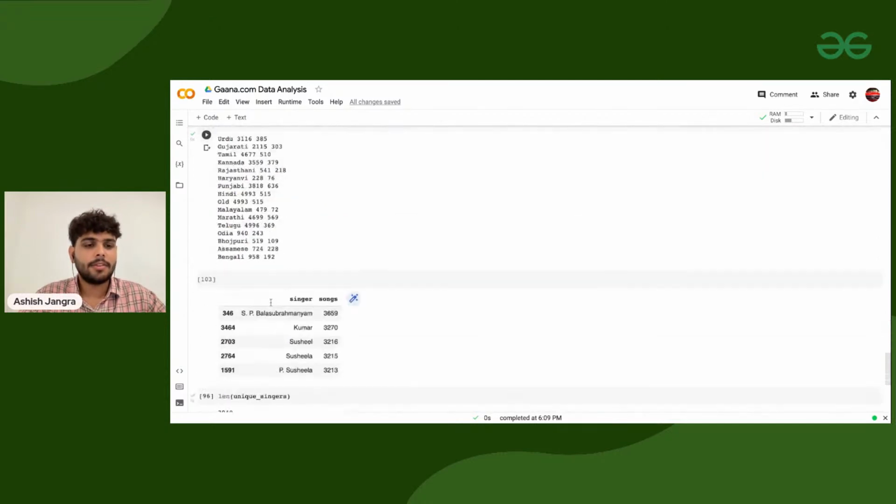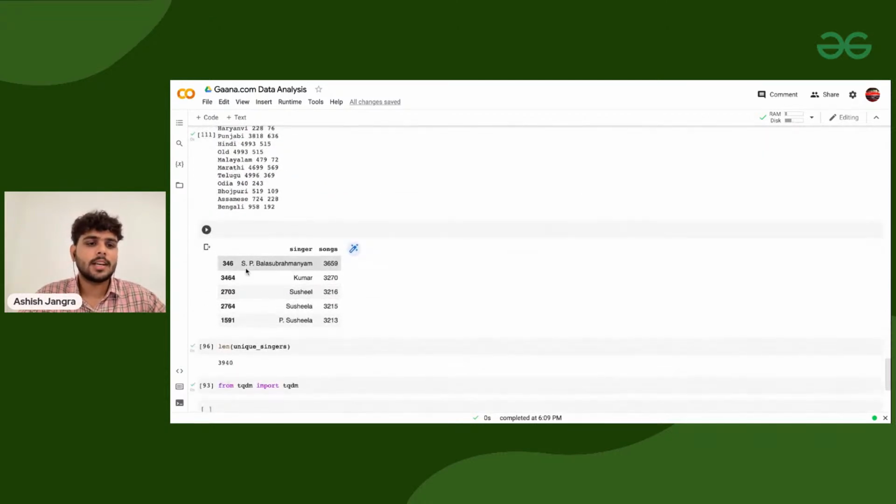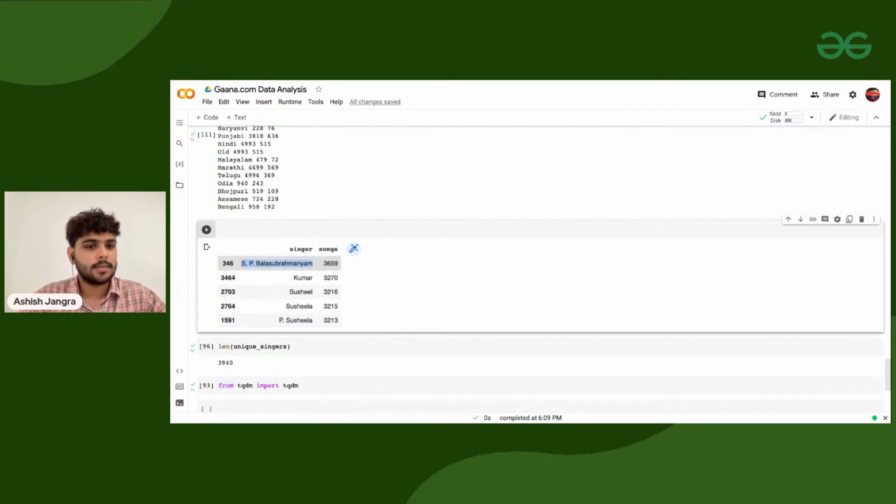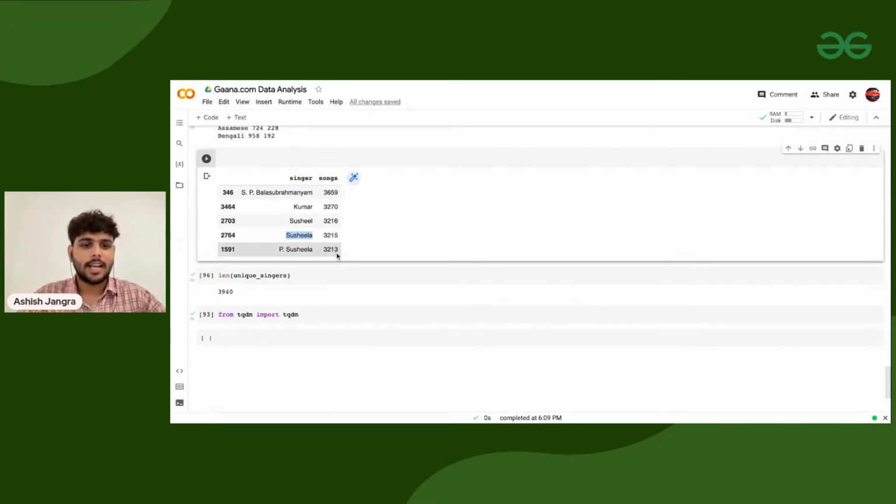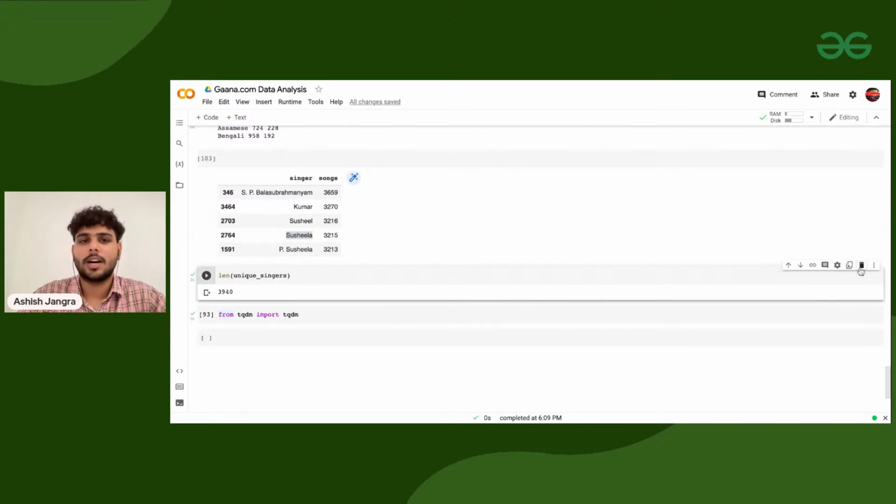After that, we found the singer who is part of the most number of songs, S.P. Balasubramaniam, and then Kumar Sanu, Sushil, Sheila. I don't know who these are, sorry, because I don't listen to songs a lot, but as per the data set, this is what the output looks like.